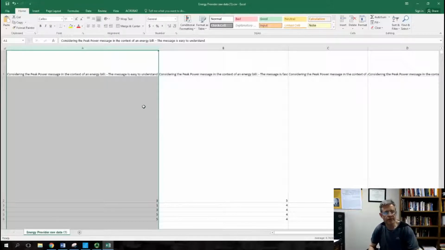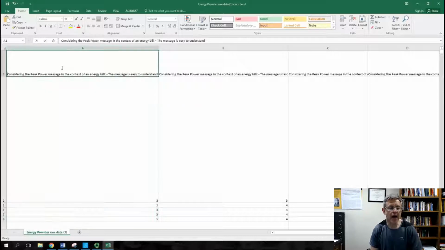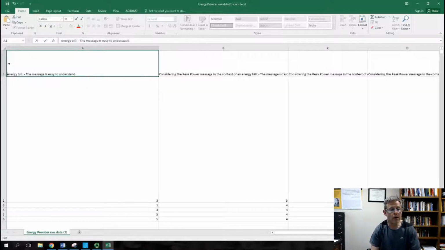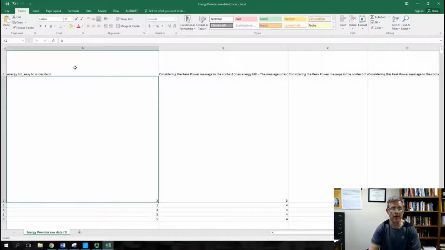Clean it out. Then I told you up here, from your coding sheet, you can do whatever you want here to label it. A lot of times I'll double click in the box, sometimes triple click. That means once you triple or double click, just click to make sure you can get into the text here. See, I'm now working inside the cell in the text. Right here, I might just delete. I'm going to go to energy bill. Easy to understand, right? Put an underscore. There you go. That's what I'm going to call that variable, right?